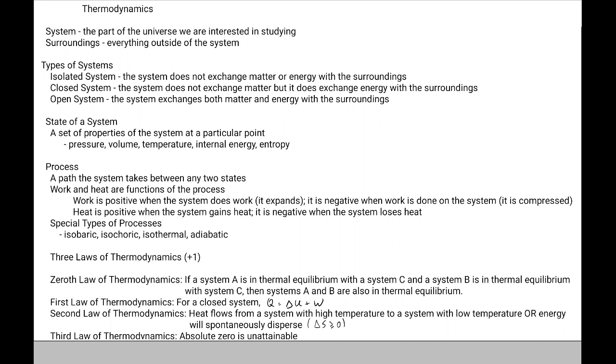And then the third law of thermodynamics says that absolute zero is unattainable. So that means that 0 Kelvin is a temperature that we can't cool things to. So if the universe were at 0 Kelvin, then everything would stop, nothing would move, everything would be dead. So absolute zero is unattainable.